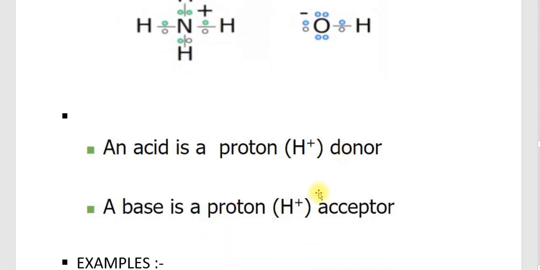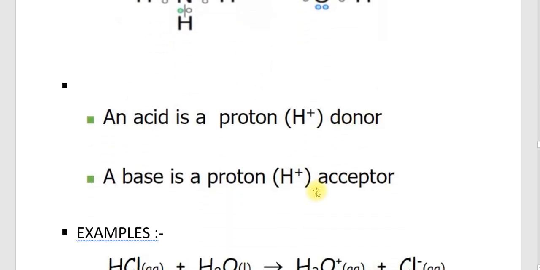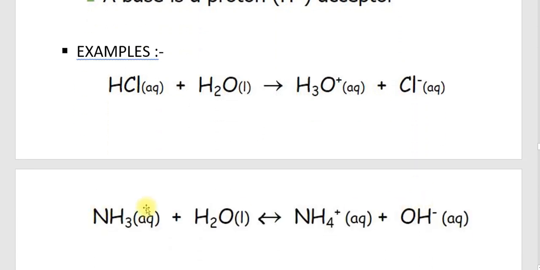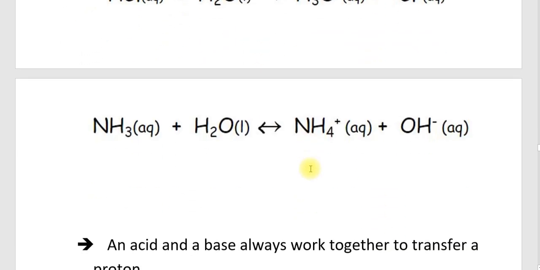So we can conclude that according to the Bronsted-Lowry concept, an acid is a proton donor. It donates a proton to another substance, so it is called a proton donor, and a base is a proton acceptor. It takes a proton from another substance. Some examples are given here: HCl plus water giving H3O plus plus Cl minus, and NH3 plus water giving NH4 plus plus OH minus. The representation of both these equations is already given above.